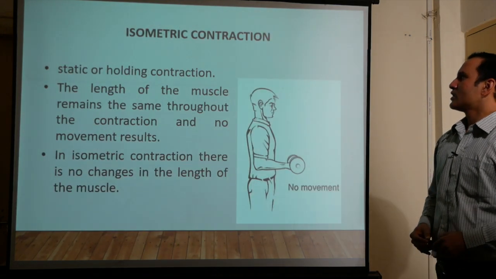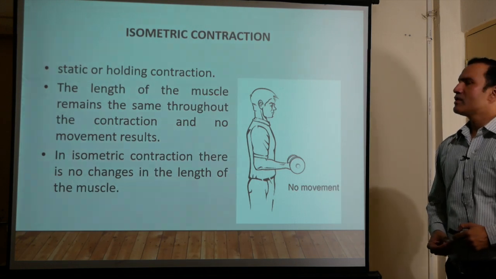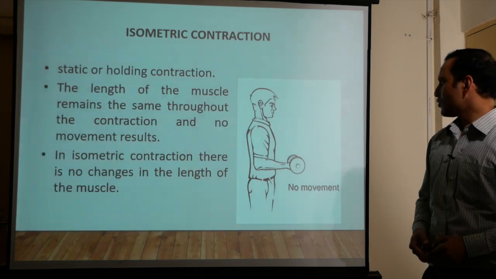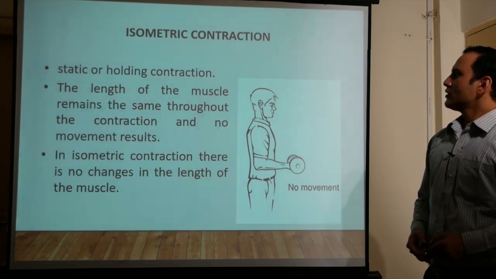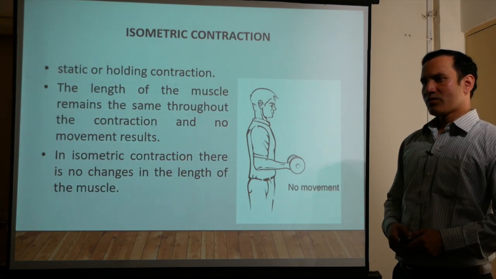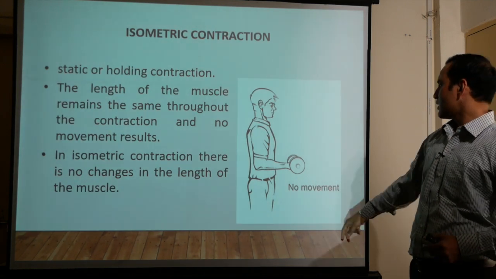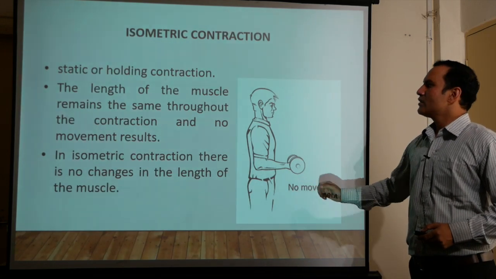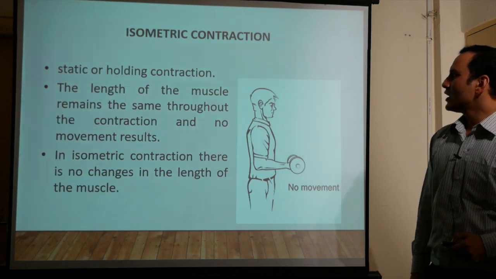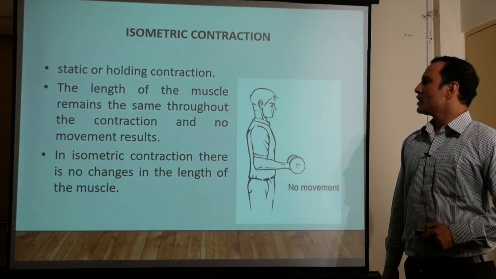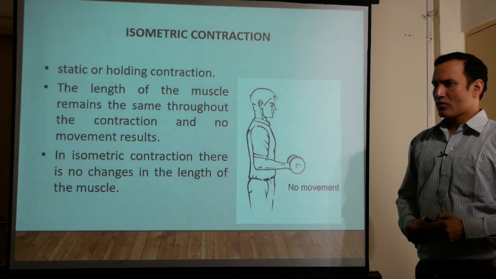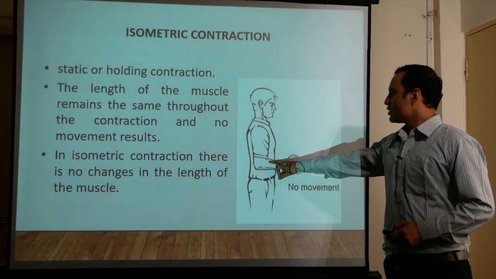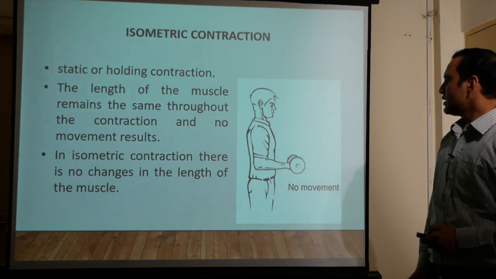Then isometric contraction. Iso means same, metric means length. So here length will be the same and tone will be increased. This is known as static or holding contraction. At one position, if we hold like this, there is no movement, like a person holding a weight on his head. This is known as isometric contraction. The length of the muscle remains the same throughout the contraction and no movement results. So there is no movement; the range of motion will be the same and the length will be the same in this contraction.